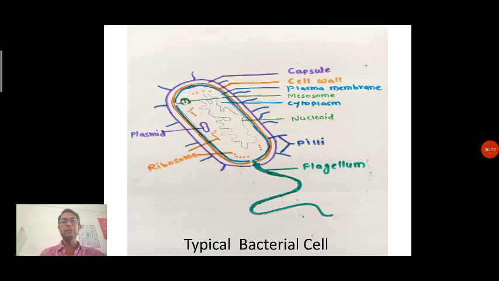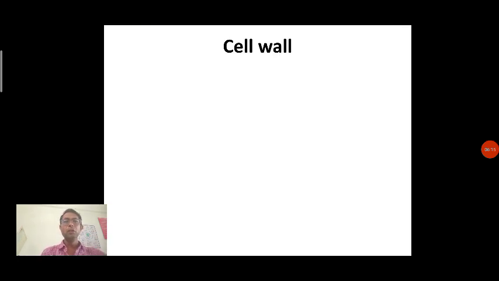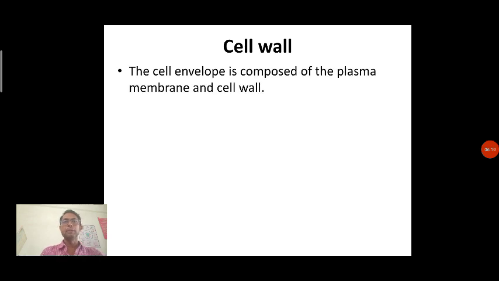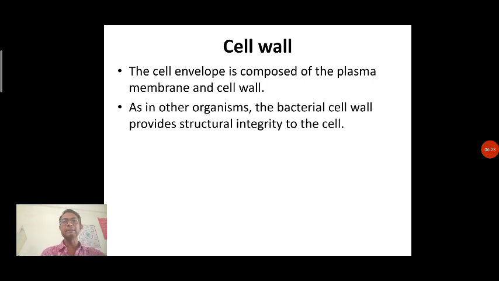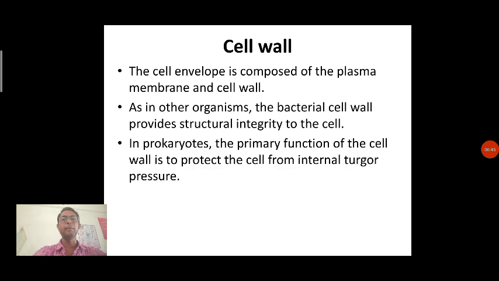So this is nothing but the typical bacterial cell. Now when we talk about the cell wall, the cell envelope is composed of the plasma membrane and cell wall. So the cell wall is the external covering. As in other organisms, the bacterial cell wall provides structural integrity to the cell. It is a single cell, and that's why the structural integrity is given by the cell wall. Now in prokaryotic cells, the primary function of the cell wall is to protect the cell from the internal turgor pressure.